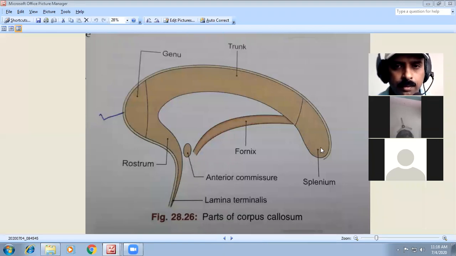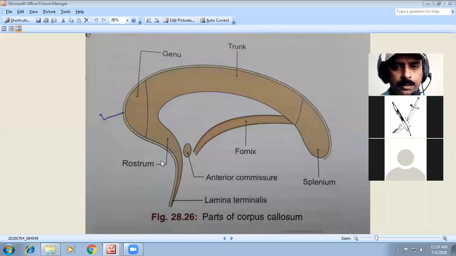It connects the two cerebral hemispheres, and it lies at the upper margin of the lateral ventricle. The parts of the corpus callosum are more often asked in 2 marks questions also, and can be asked as short notes. So first, what are the parts of the corpus callosum?